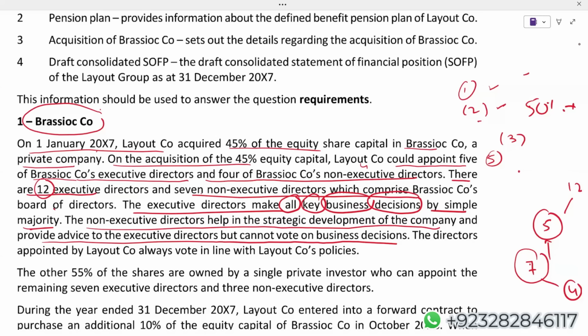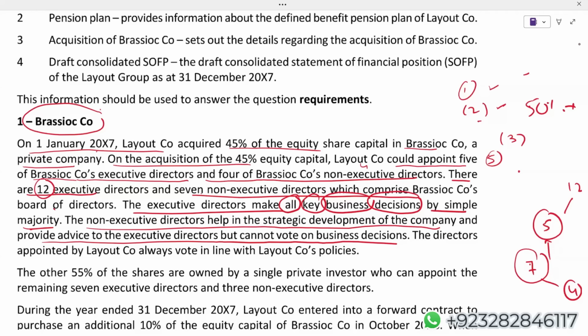First of all, we have highlighted three points. One was the definition of control. Second, we discussed that when an investor has more than 50%, the investor has control. Third, we said it is not always necessary to have more than 50% holding to get control. Sometimes with less than 50%, together with other factors, there's a possibility of getting control as well. Now let's go for the application. In applying, you will take the information from the scenario. First of all, from the scenario, we'll say that Layout has a 45% holding.